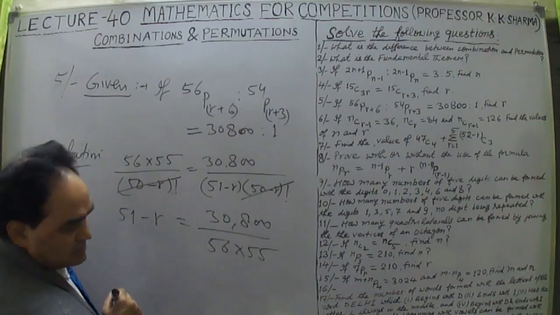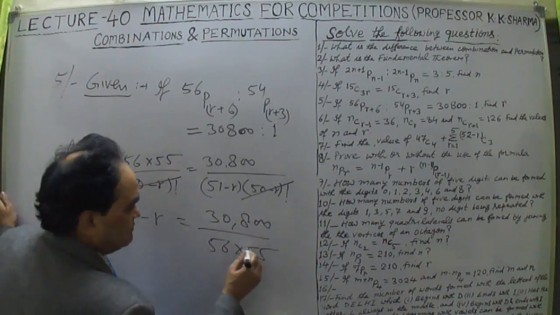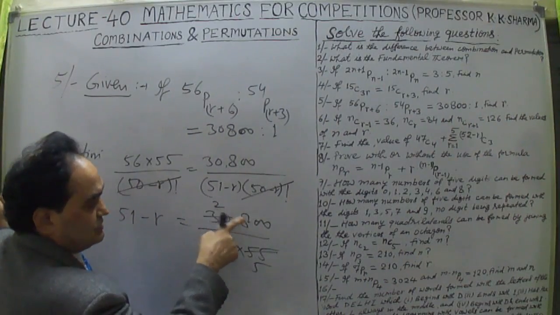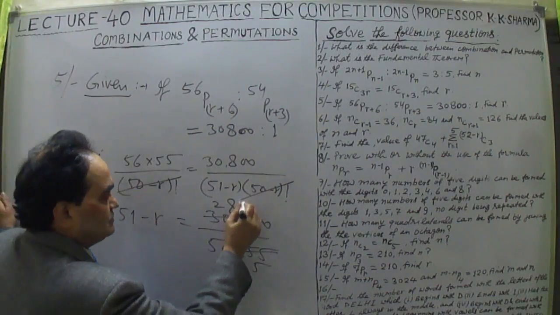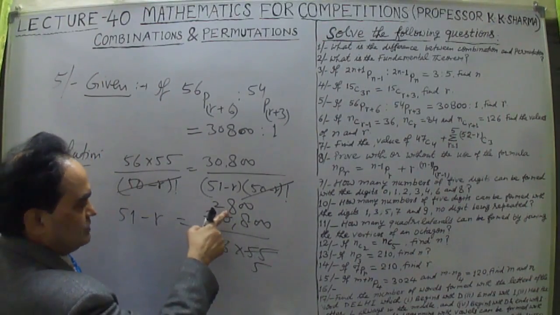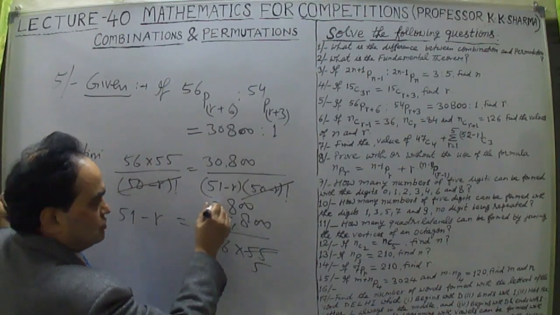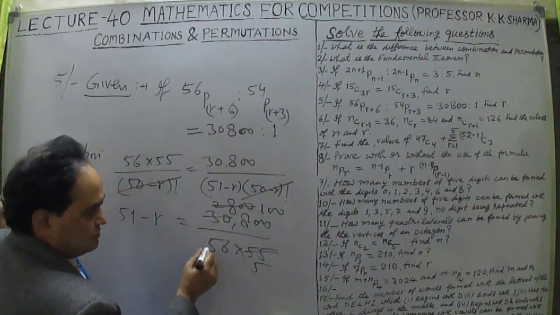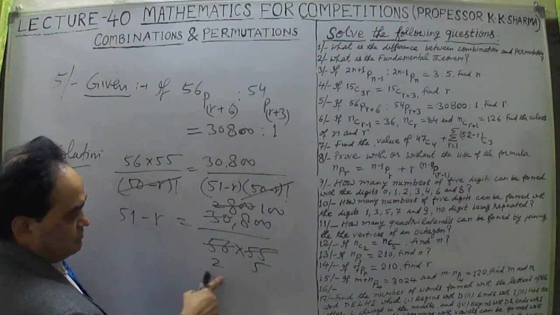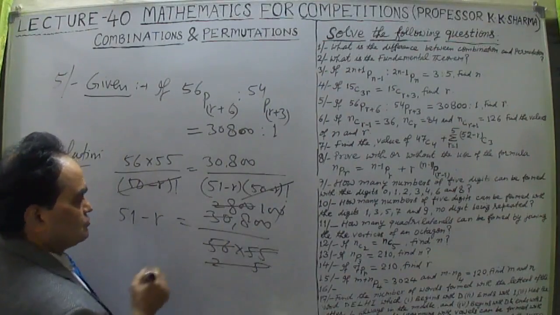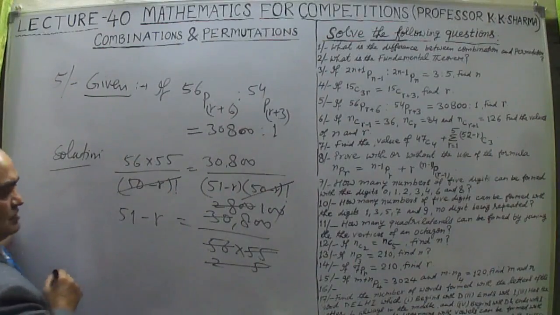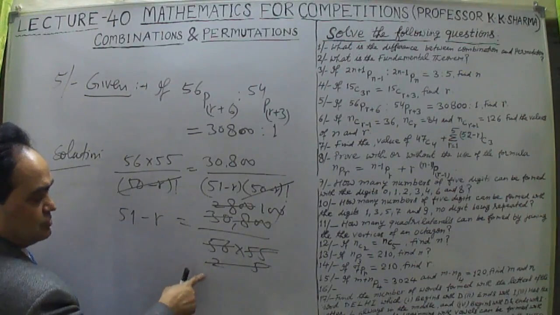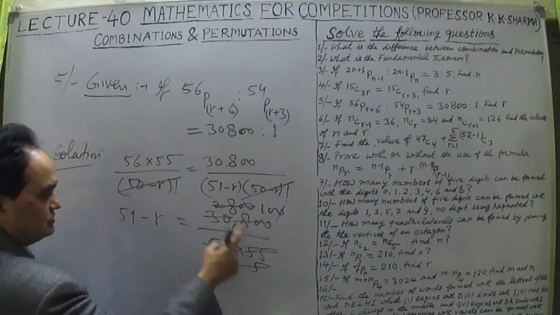Dividing by 11: 11 times 5 is 55, and 30,800 divided by 11 is 2,800. Then 28 times 2 is 56, so 2,800 divided by 28 is 100, and 100 divided by 10 leaves only 10.